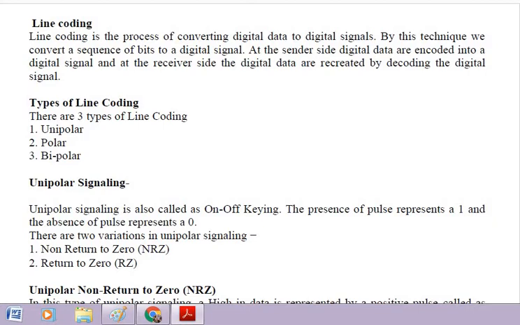So, line coding is the process of converting digital data into a digital signal. By this technique, we convert a sequence of bits to a digital signal actually. By using line coding, we can secure our data. So there are many advantages of line coding.